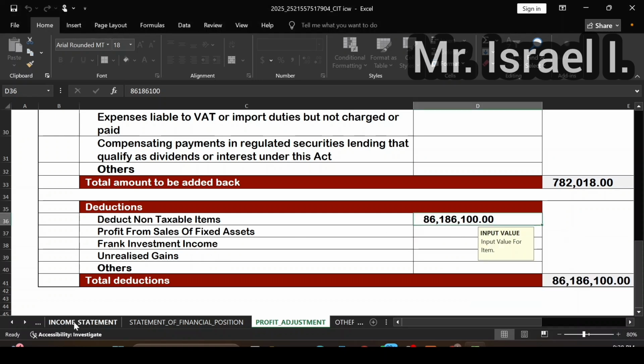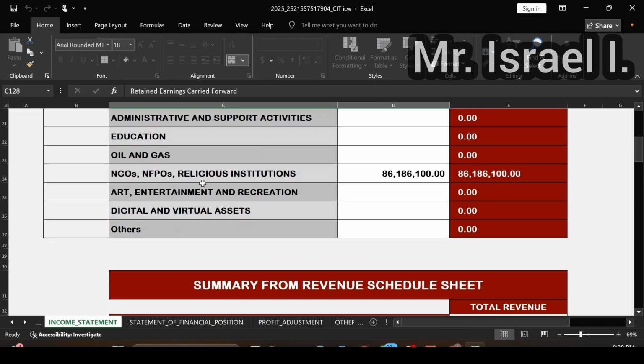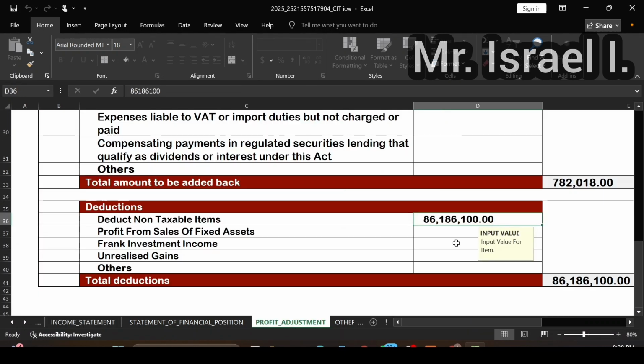Let's go and check our income statement. You see that same amount is there. So it's the same amount you put here as your profit adjustment. They say deduct non-taxable income, because the donor amount is non-taxable. The grant is non-taxable.